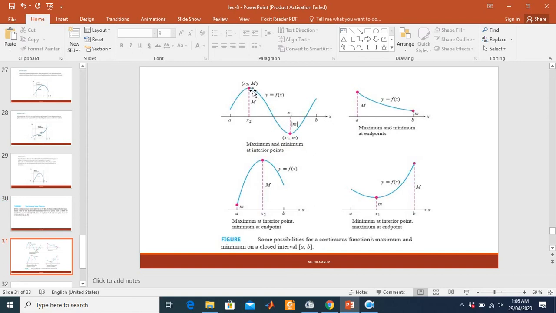Here are some maxima and minima points. There is a maximum point. Here is the minimum point. Here we have a maximum point and a minimum point. Small m denotes the minimum point, capital M denotes the maximum point.